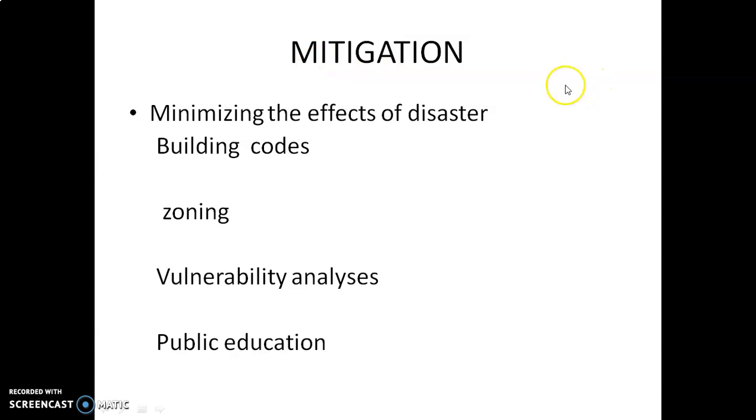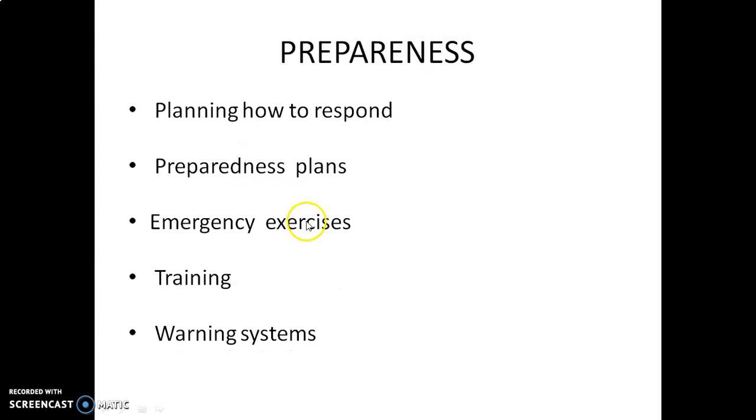First, you have to see mitigation. Minimize the effects of disasters. Building codes, zoning, vulnerability analysis, public education. When you construct a building, you have to follow the building codes, and you have to consider the soil at the time of construction. You have to check the zones. Okay. Planning how to respond.